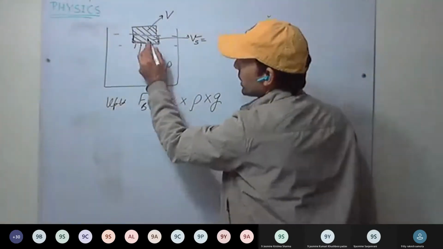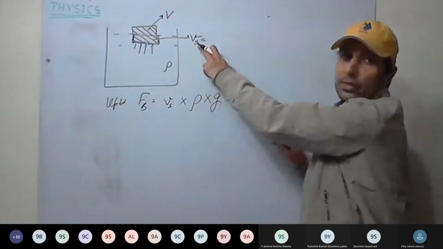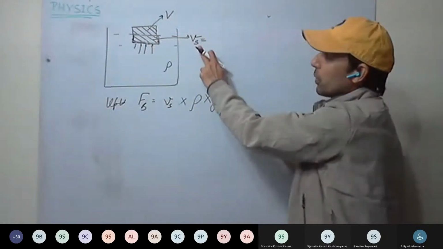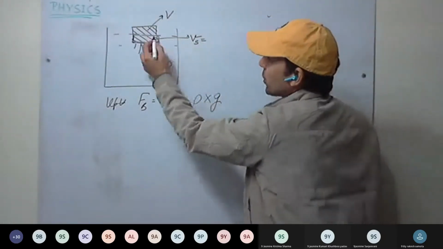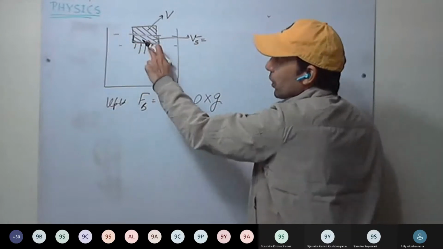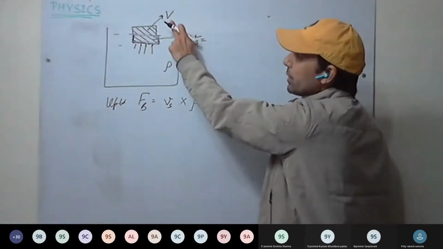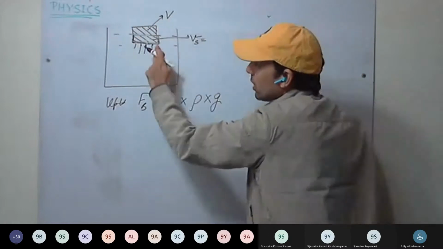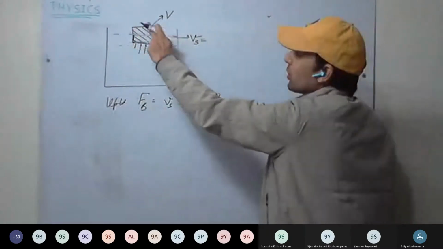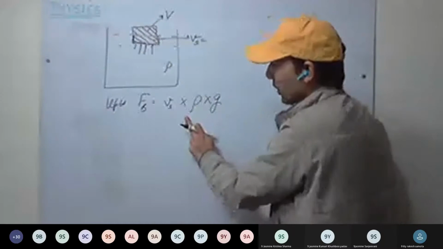So the volume of the liquid displaced is the same as the volume of the submerged part of the body. And the submerged part of the body is only Vs. Therefore, the volume of the liquid displaced is also Vs. This Vs is smaller than V. V is the volume of the body, that is, of the full body. Okay, this is our buoyant force.